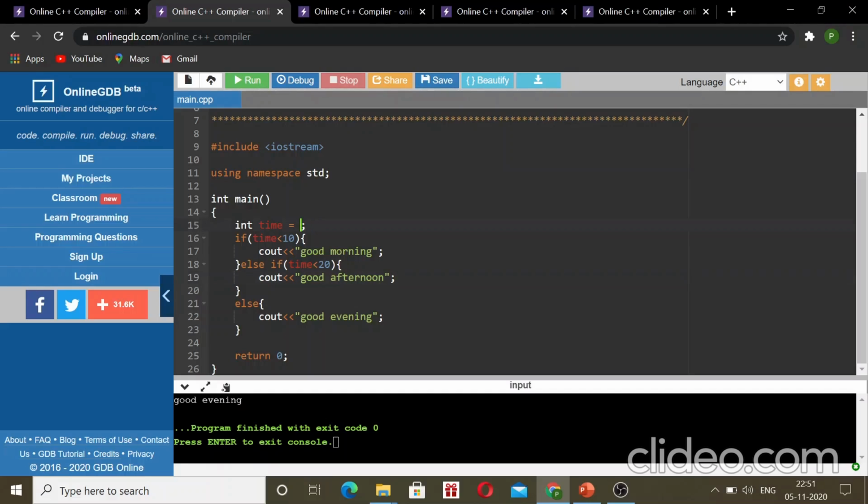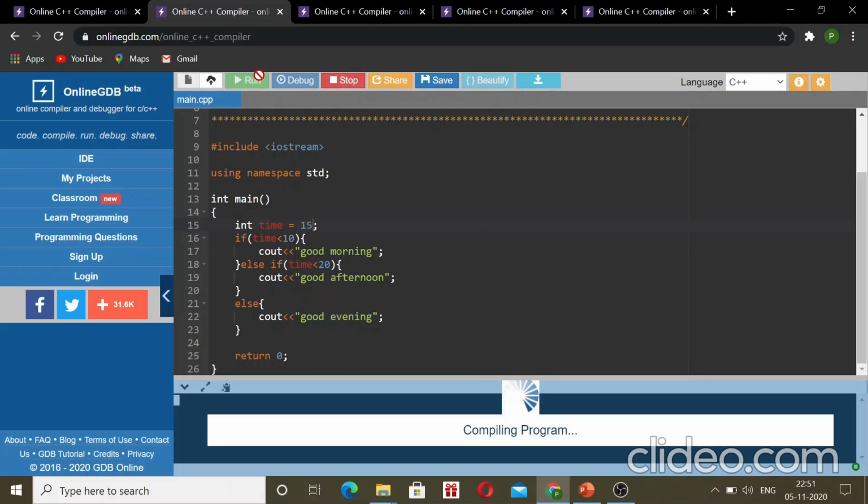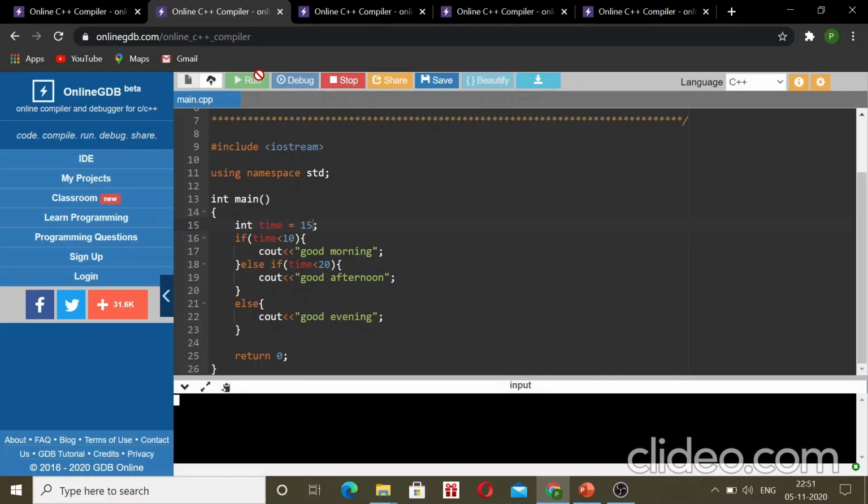Now if we change the value and put 15 instead of 22, then let us see what is the output. So good afternoon, because it is greater than 10 and less than 20.